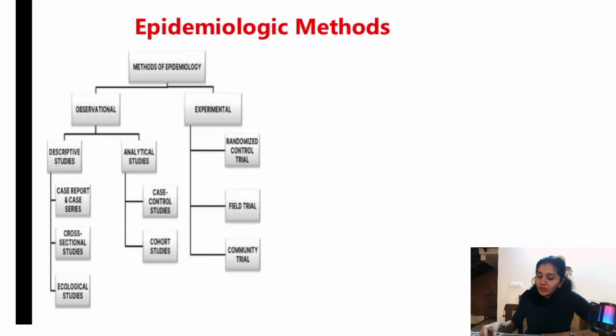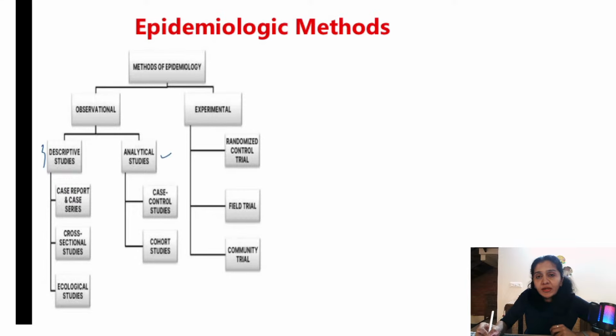So another important point about descriptive studies is that here you're just formulating hypothesis, that is assumptions. And number 2, you're not using any comparison group. There is only one group you're observing. Moving on to the next type of study design, analytical study design. The two things you need to know about analytical study designs are, number 1, you are testing the hypothesis. And number 2, you always have a comparison group. Case control study also has a comparison group, cohort also has a comparison group. We are going to discuss these two in a little bit of detail.